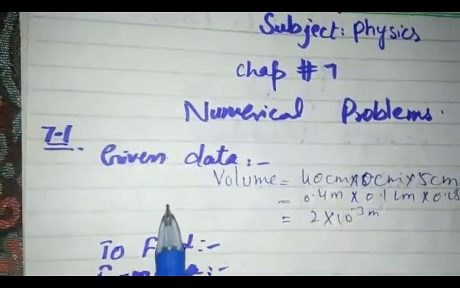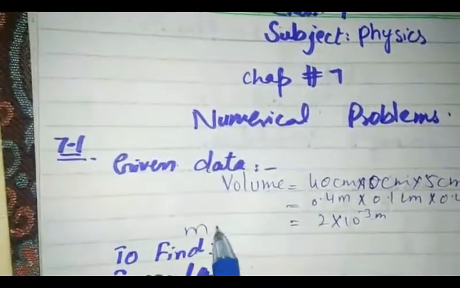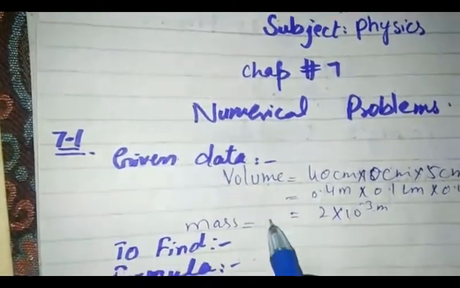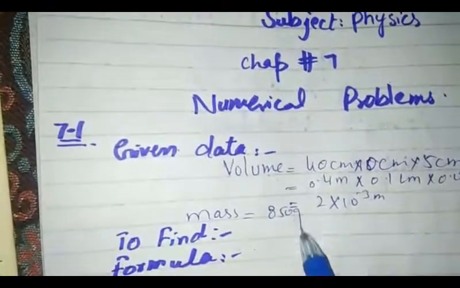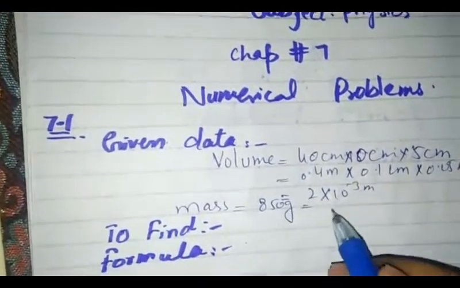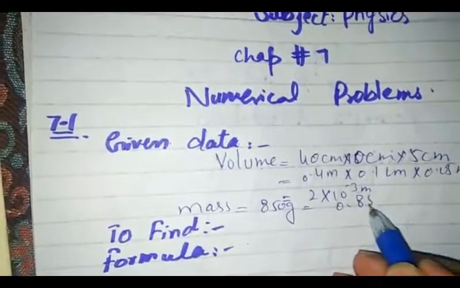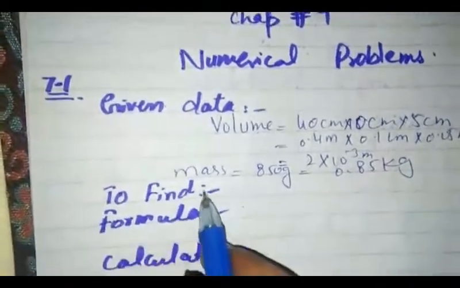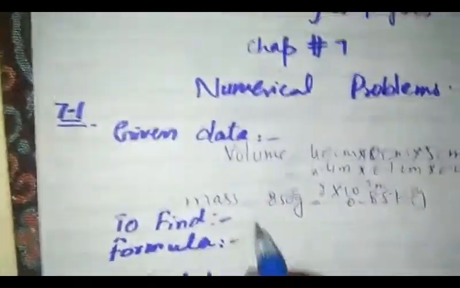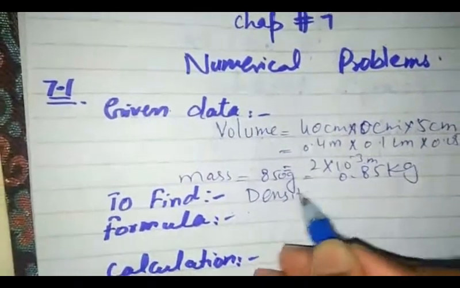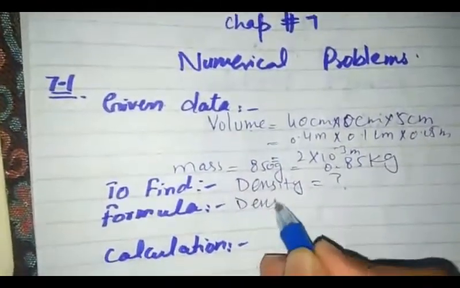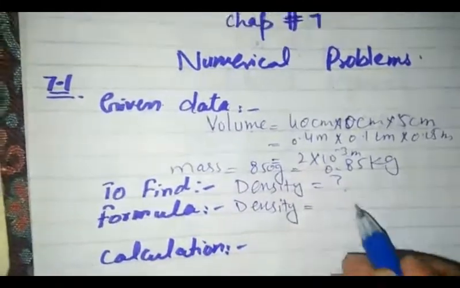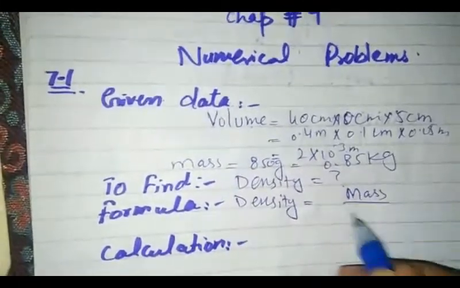Next, given data is mass. Our mass is 850 grams, and after conversion into kilograms becomes 0.85 kilogram. To find, students, we have to find the density. Formula of density is equal to mass over volume.